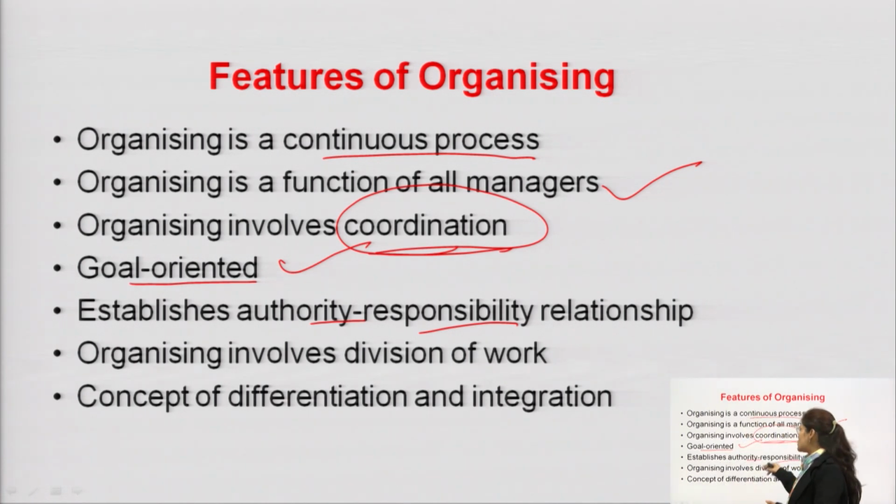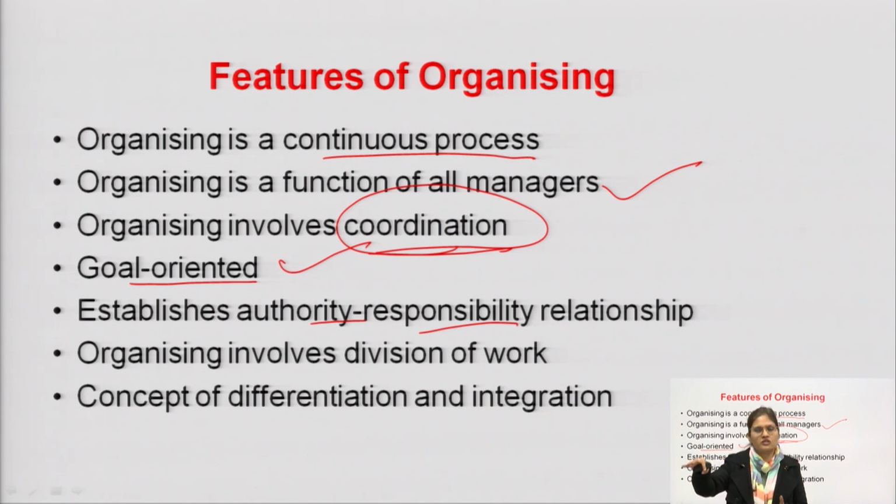So in this function, the manager needs to establish the authority and responsibility relationship, that is, what their responsibilities are, and on the basis of the nature of the responsibilities, allot the authority to the people. Then only can they work effectively and efficiently. Because if a manager is only given responsibility but without authority, is he able to do the work? No, he is not able to do his work properly. He needs some authority to do a work, right?